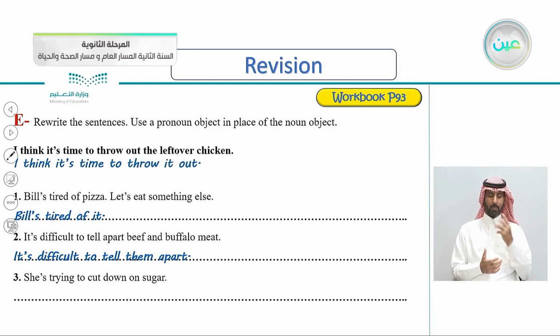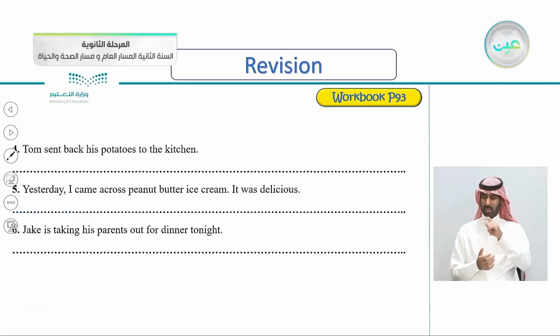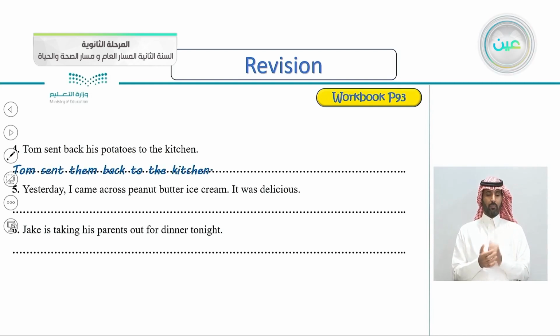Number 3, she's trying to cut down on sugar. So the object here is sugar, and we turn it into a pronoun. Yes, she's trying to cut down on it. It's very easy. Continuing, number 4, Tom sent back his potatoes to the kitchen. So how do we make it a pronoun here? Yes, Tom sent them back to the kitchen, because there are potatoes here, more than one.